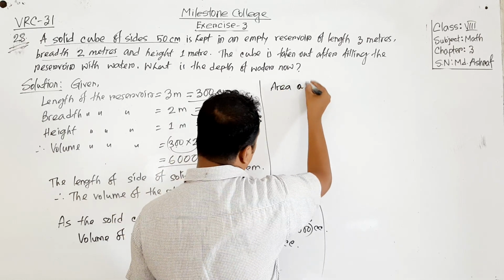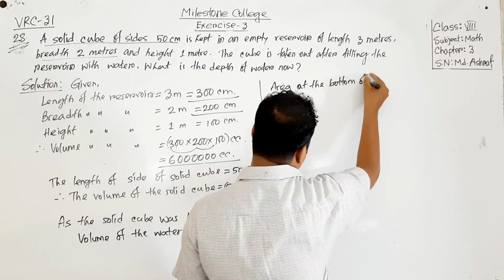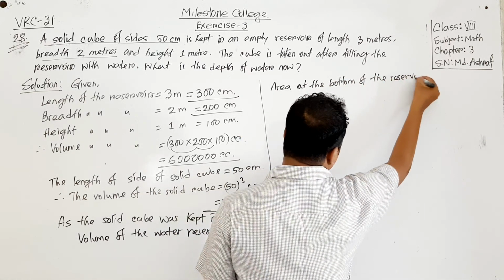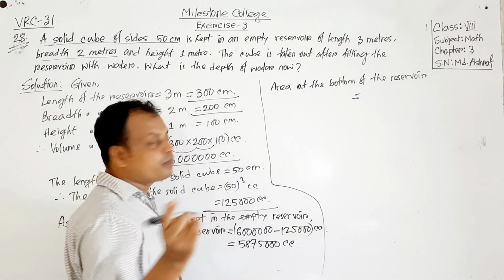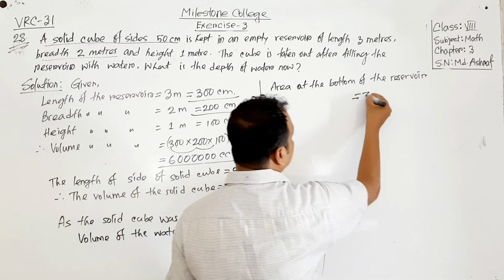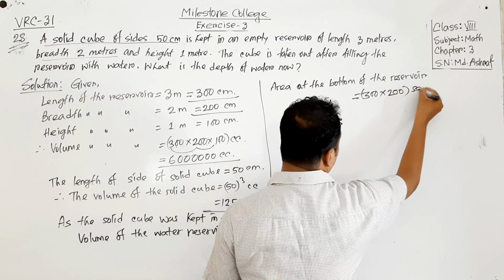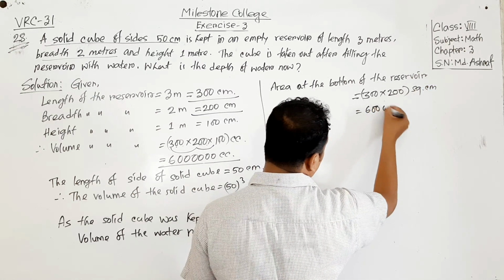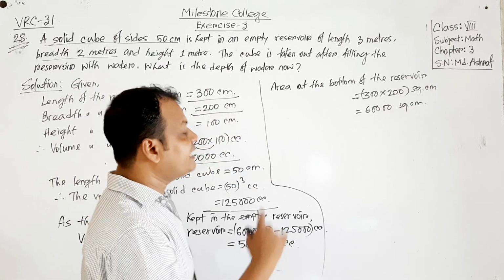Area at the bottom of the reservoir equals length into breadth. So what is the length? 300 into 200, then it will be in square centimeter. Then what will you get? 60,000 square centimeter. So this is the area at the bottom.